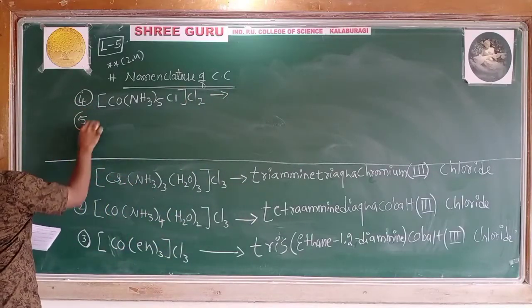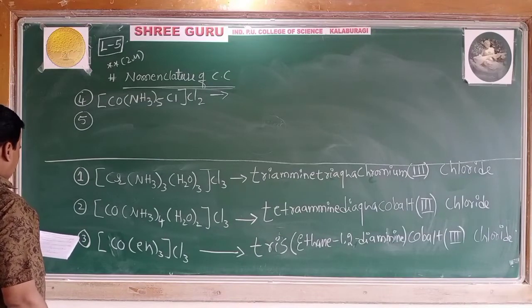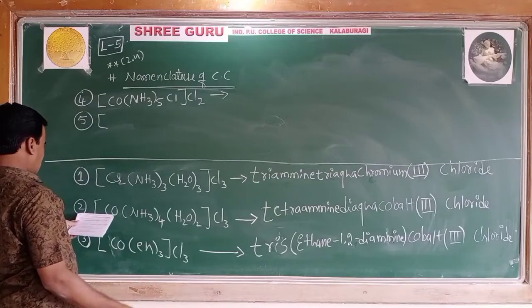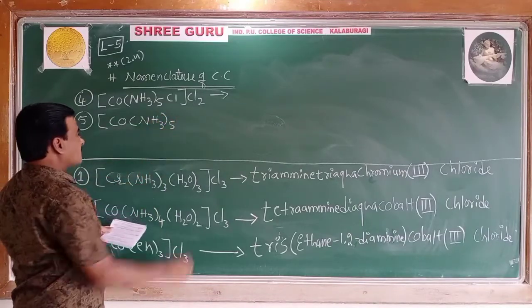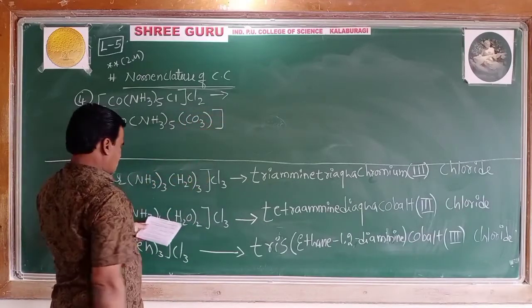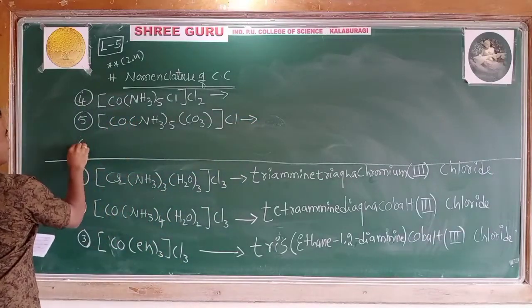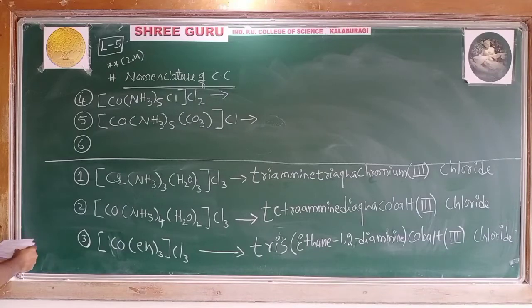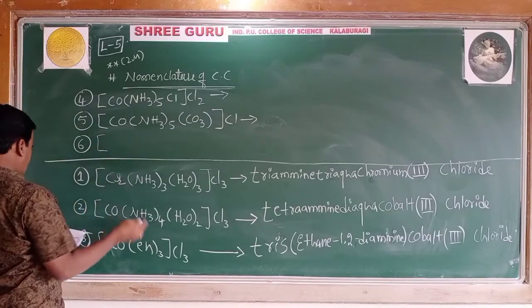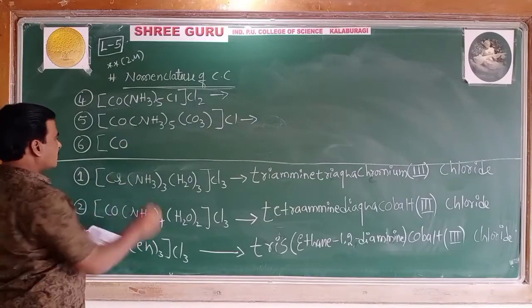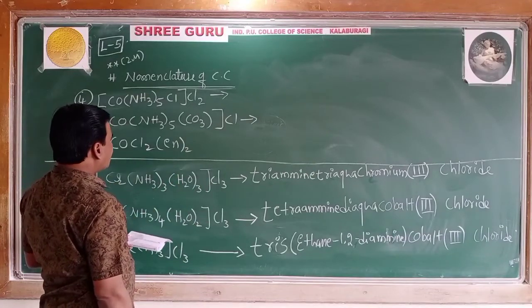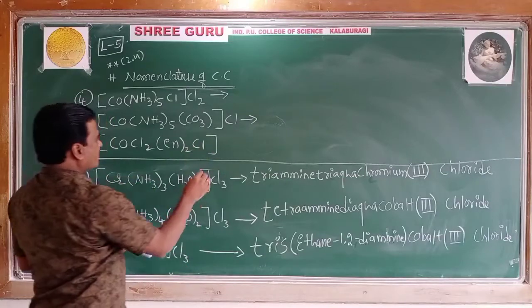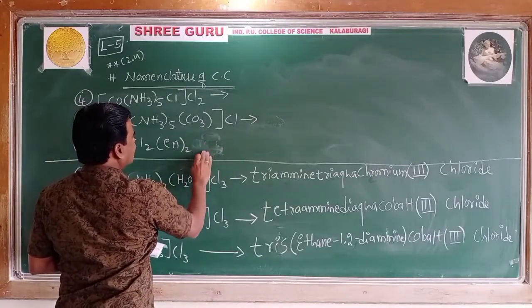Fifth: Co, NH3 5 times, CO3, Cl. Sixth one: Co, Cl2, en taken twice, Cl, with the Cl outside the square bracket.